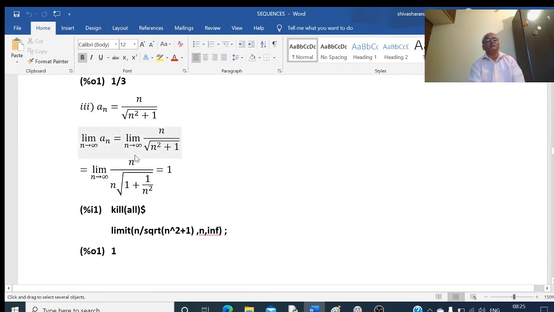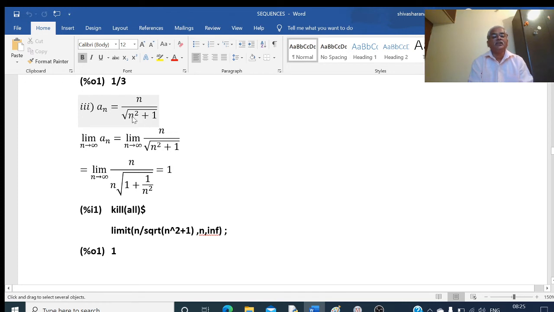Next example, a_n equal to n by under root n square plus 1. So take the limit of this. Limit as n tends to infinity, the numerator n as it is. What I do here is take n square as a common factor within this root. If I take n square common, this becomes 1 plus 1 by n square.